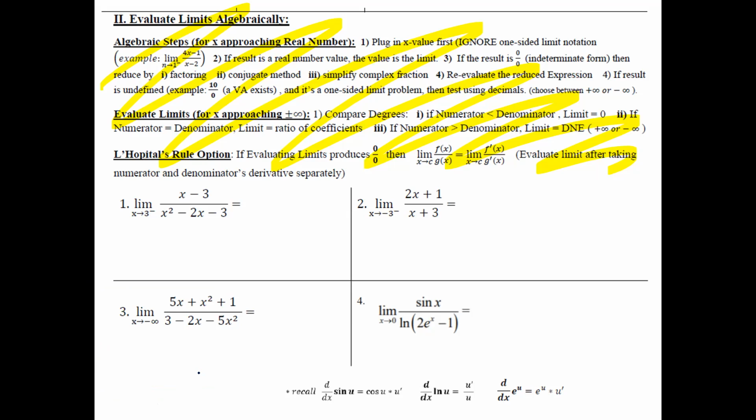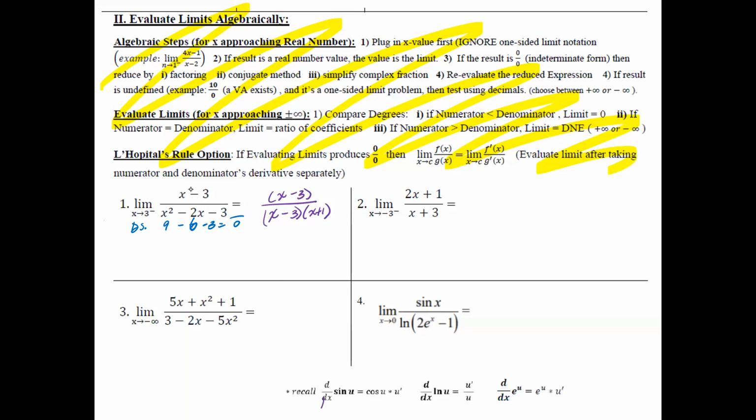For number 1, you should always do direct substitution, so as x equals 3. If you do direct substitution, 3 times 3 is 9, 2 times 3 is 6, minus 3, that's going to give you a 0. You can't have a 0 in the denominator because it does not exist. So this is where algebra comes in, because hopefully we can factor it out and cancel something in the denominator to eliminate the 0. So x minus 3, x plus 1.